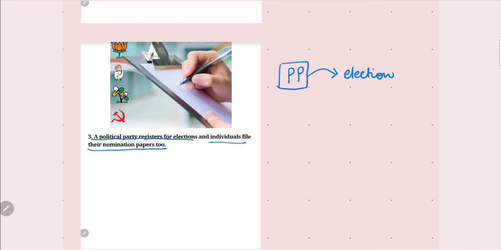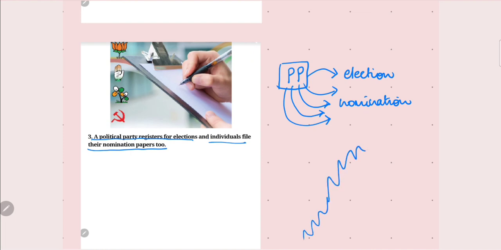From the political party there will be different people coming forward, and they have to file a nomination with the Election Commission of India, and give it on paper also. This is how the election will be done from the grassroots level to the top-notch level. It has to follow the same pattern.